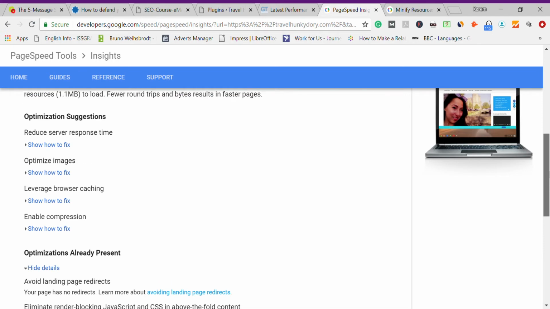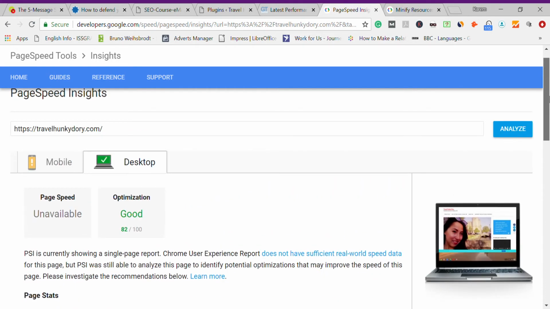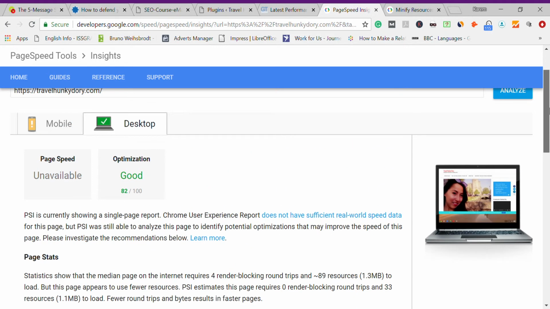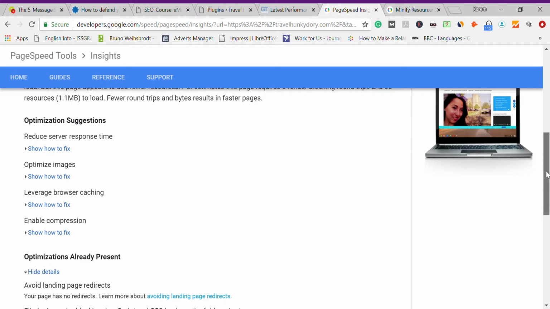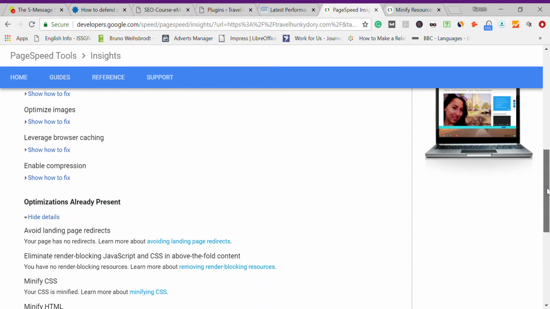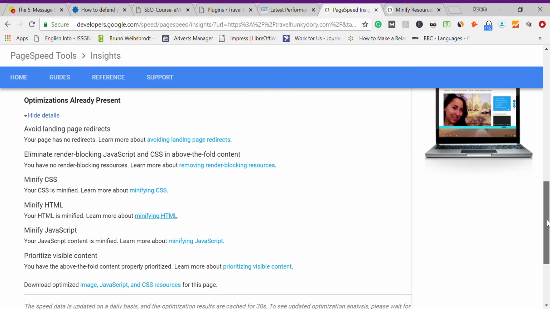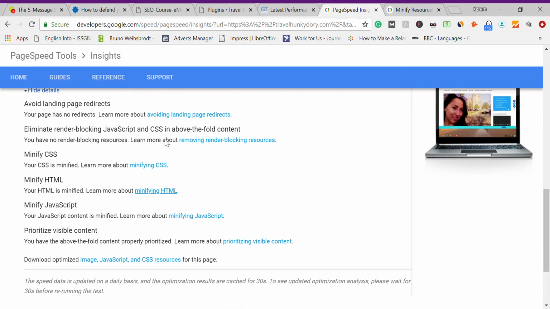And also I want to show you here I got a quick score on desktop. As you can see, it's 82 because I've been working on getting the scores higher. I still have things to do, but the main thing today is that you know how the minification is done and how you can do it.